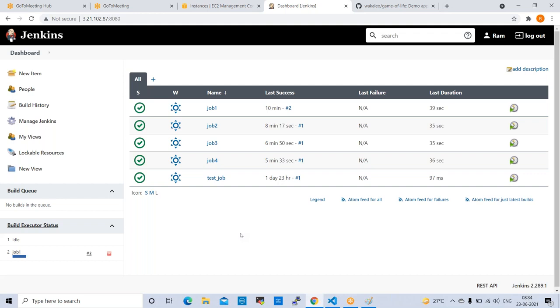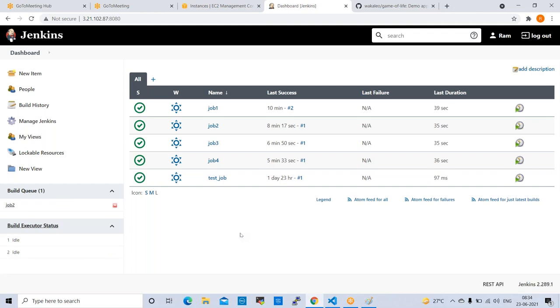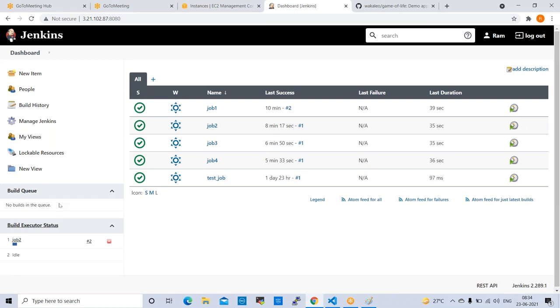Like that, one by one, all the jobs will run. Now job 1 is running. Job 2 is in queue. Now if you observe here, job 2 is in queue. Now it will start. See here, job 2 is started.